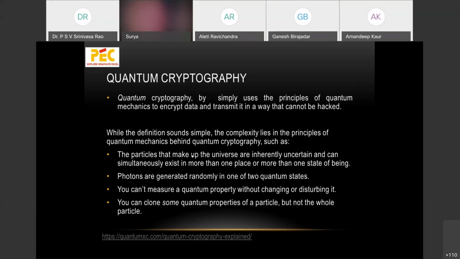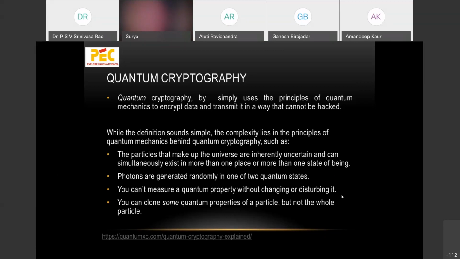So there is a complexity in terms of quantum mechanics in this particular area. The particles that make up the universe are uncertain and can simultaneously exist in more than one place or more than one state of being. So if you're using polarized photons to generate the message and perform the transmission, these photons are generated randomly in one of two quantum states, and you cannot measure a quantum property without changing or disturbing it.